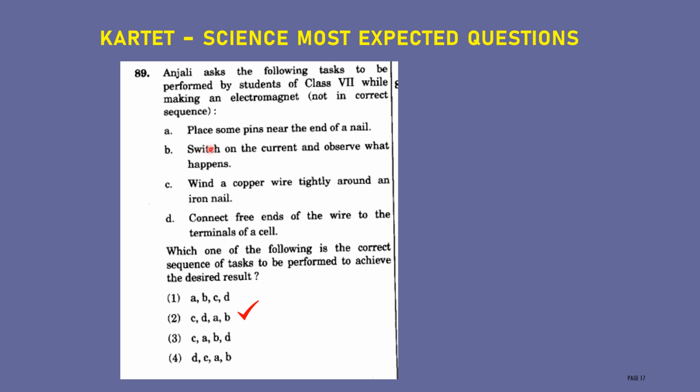Then next one, place some pins near the end of a nail. Then you have to place some pins near the end of the nail. Then switch on the current and observe what happens. Then switch on the current, then you have to observe what will happen. This is the correct sequence of the electromagnet.